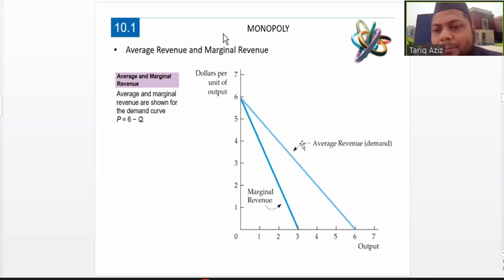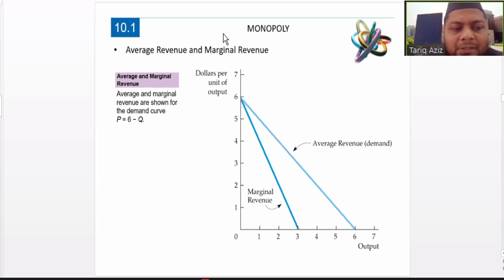Average revenue will keep declining, and marginal revenue will also keep declining. In other words, the slope of marginal revenue as well as the average revenue, that is the demand, will both be downward, and the rate of downward slope in the marginal revenue will be more than the slope of average revenue, so the marginal revenue curve will be below the average revenue curve.